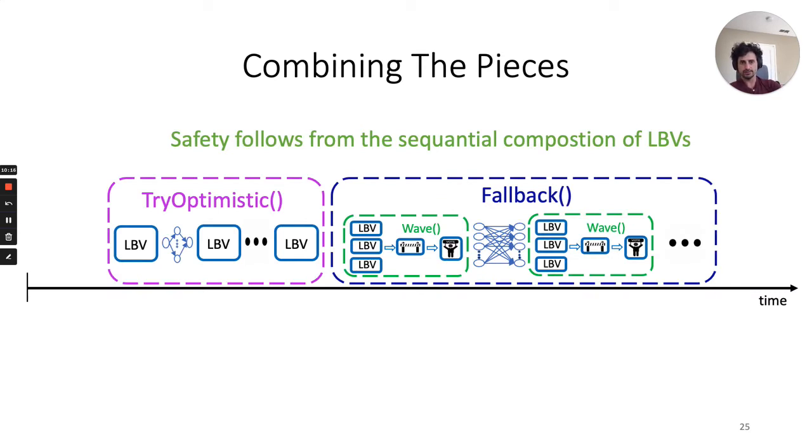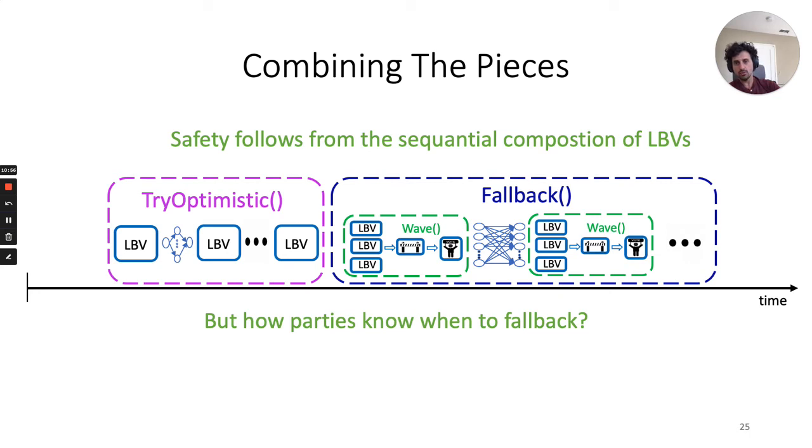Now let's combine the pieces. When we run the fallback after our synchronous protocol, safety follows from the sequential composition of LBVs. In addition, liveness follows from the protocol guarantees. In synchronous runs, we know that all honest parties decide in the synchronous algorithm, and as we will show, in all other runs, in asynchronous runs, all parties fall back to the fallback protocol, and liveness is guaranteed by the VABA properties.